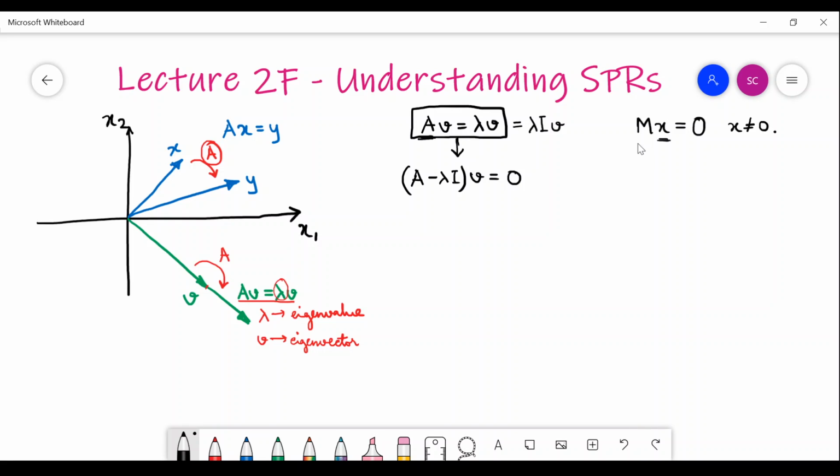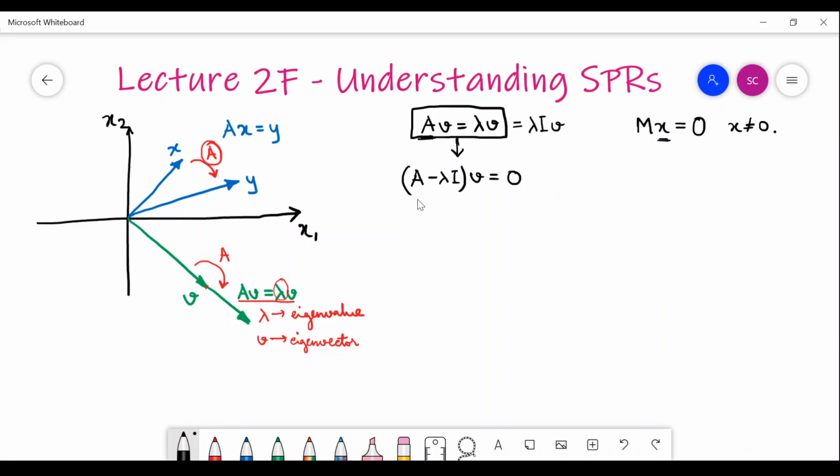That means this matrix A, or in this case A minus lambda I, will not have a set of linearly independent vectors, which means some of its columns will be dependent on the other columns. How many columns are dependent on the other columns will actually depend on this matrix A.